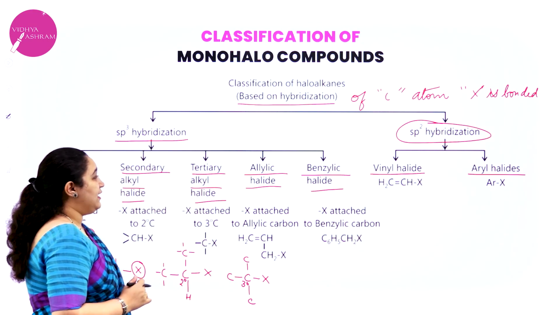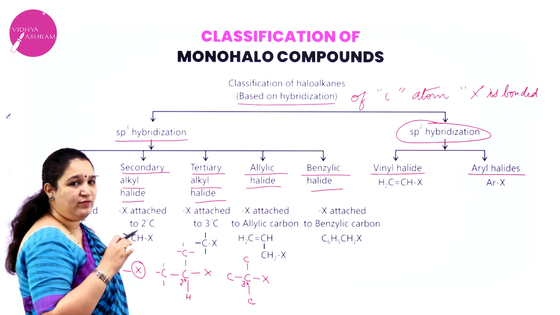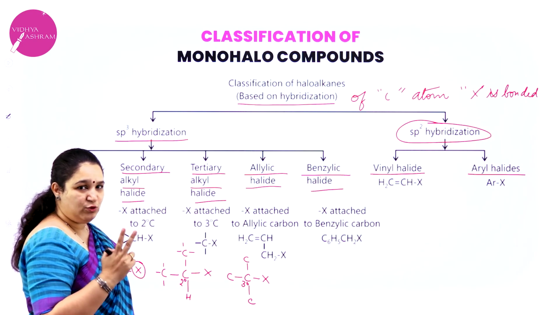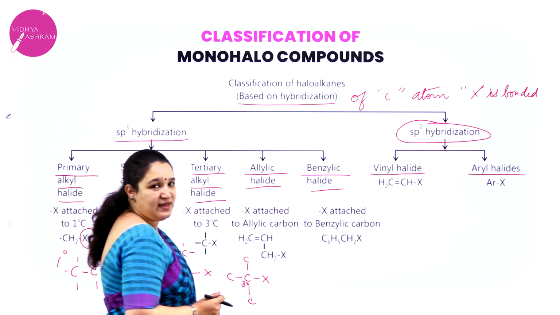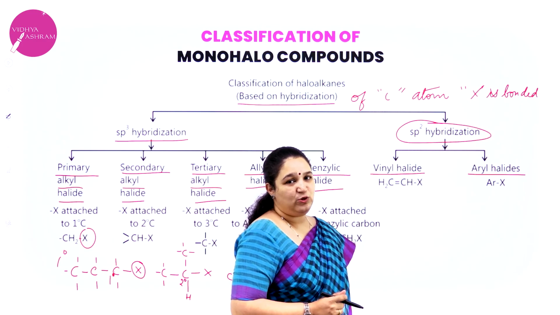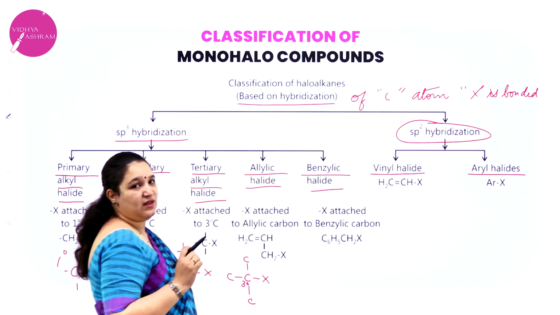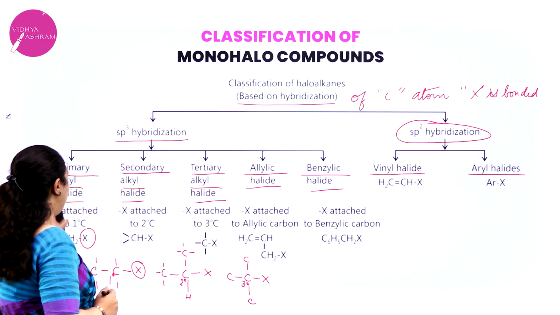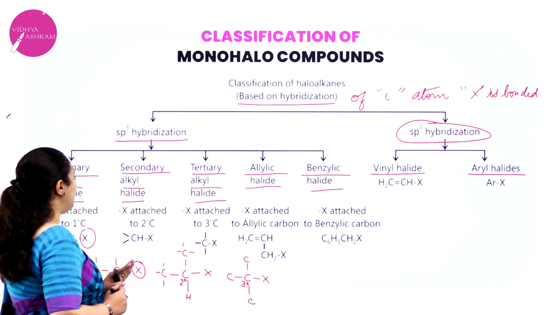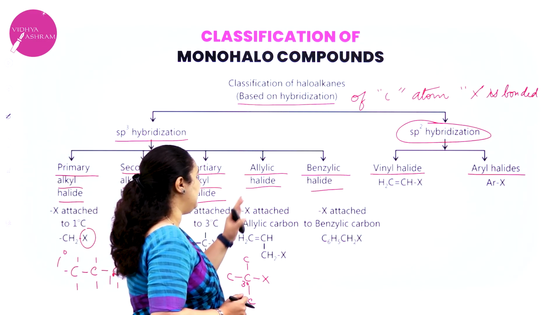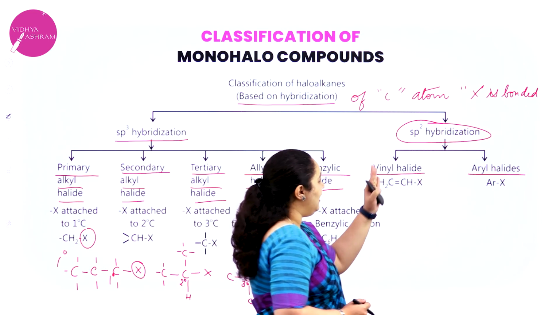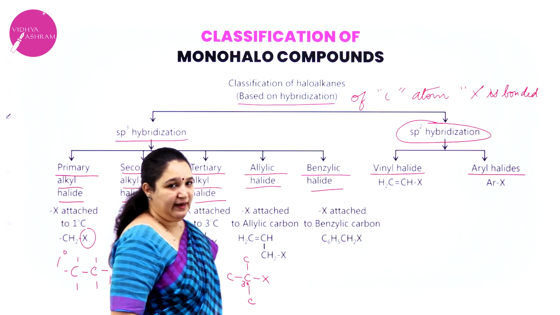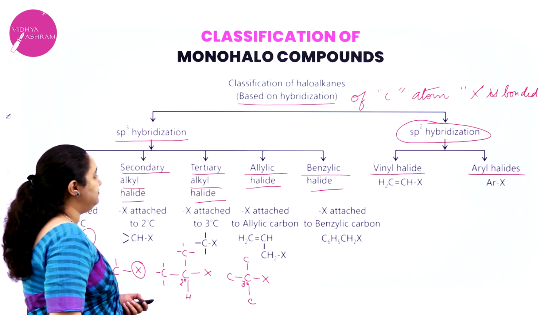So once again, based on the hybridization of the carbon atom to which the halogen is bonded, we have two types, that is sp3 and sp2 hybridized C-X bond. Under sp3 hybridization you have these types: primary alkyl halide, secondary alkyl halide, tertiary alkyl halide, allylic halide and benzylic halide. Under sp2 hybridized carbon atom we have vinyl and aryl halide. We will learn each one of them in detail.